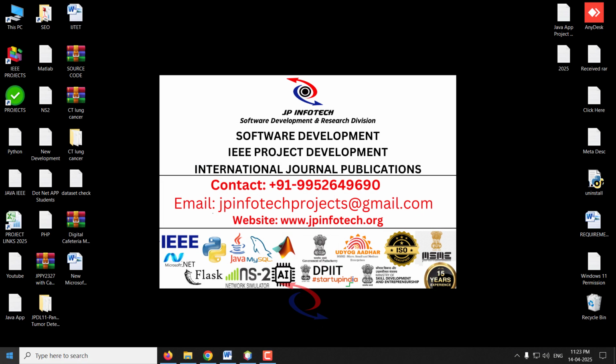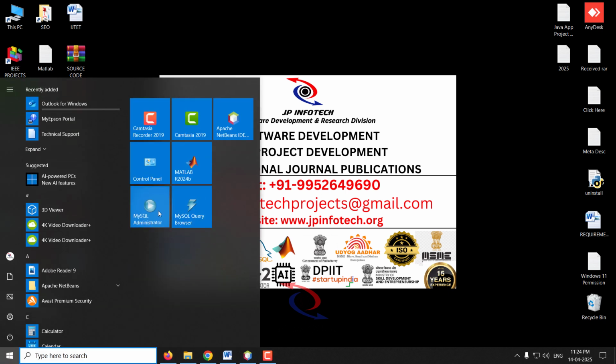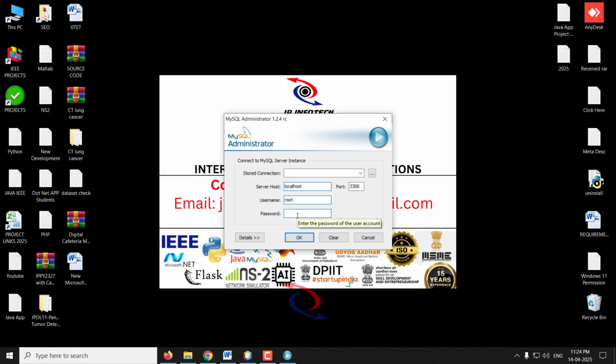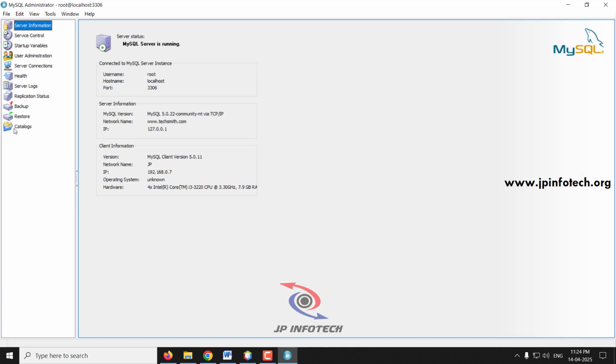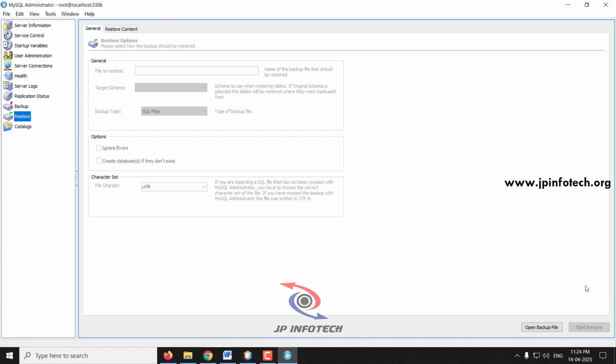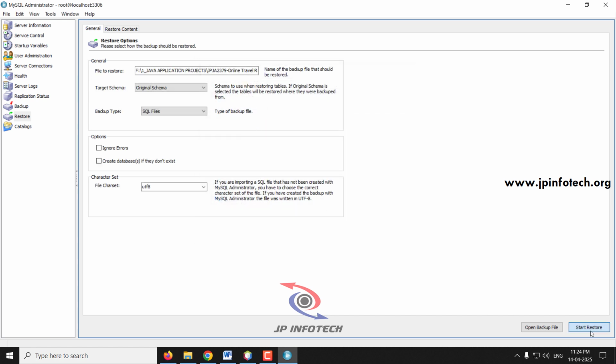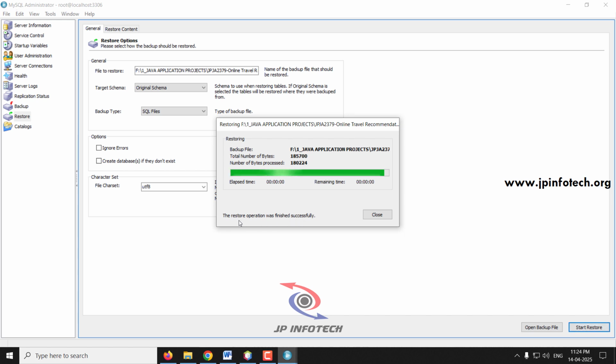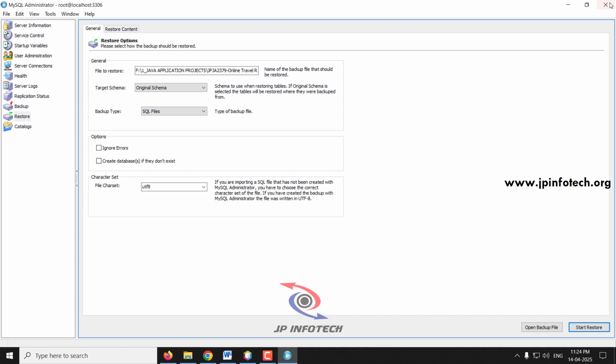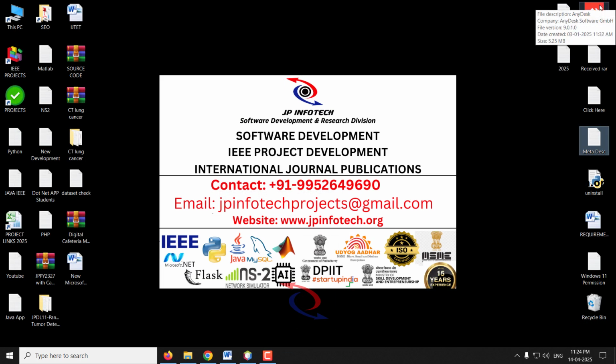Meanwhile, let us attach the database in MySQL. Just go to the MySQL Administrator, log in with the username and password as root, and click OK. In the left side panel, you can see the restore option. Just select this, and in the right side panel, you can see Open Backup File. Just select this. Now go to the project source code location. Inside the database folder, we have the database file. Just select this database and then click Start Restore. Now you can see the message that the restore operation finished successfully. Now you can close the MySQL Administrator because we have successfully attached the database.